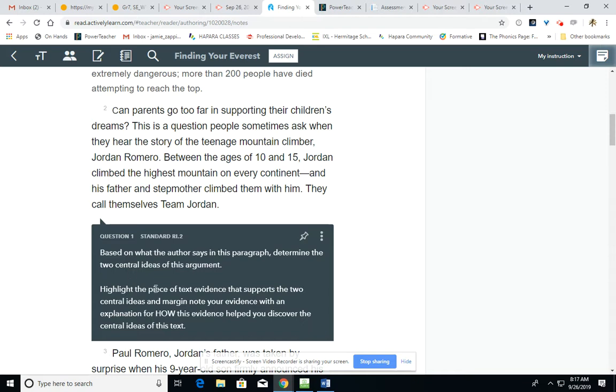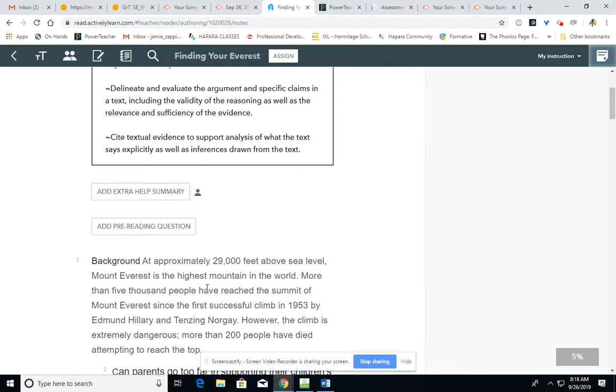Sometimes it's going to ask you to answer a question but also do some highlighting in the section with some margin noting. Please make sure that if it asks you to highlight and margin note, you in fact highlight and margin note. As I said, I'm correcting this not just for completeness, but also for correctness. So just doing this is not going to give you points. You really need to be thoughtful about your decision making as you assess and evaluate and determine the central ideas and the claims made within this story, Finding Your Everest.